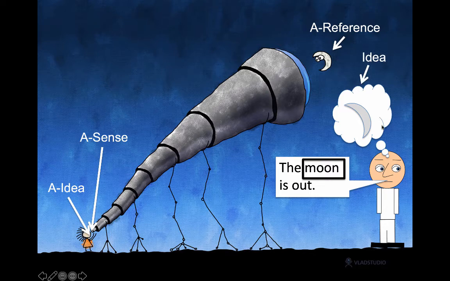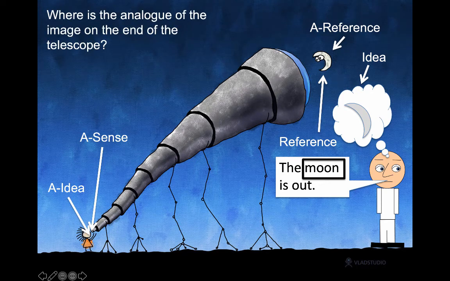Frege calls that image in your head the qualitative content of your sensory experience, the idea. He says the moon refers to this thing. So this is what he calls the reference. I mentioned in class that it's better to say the referent and think of reference as a relation between bits of language and things in the world. And so reference is the relation and the referent is the thing referred to.